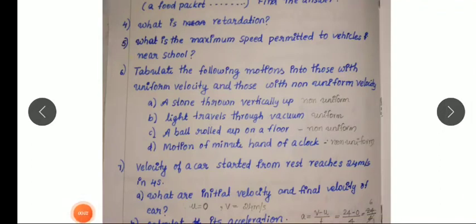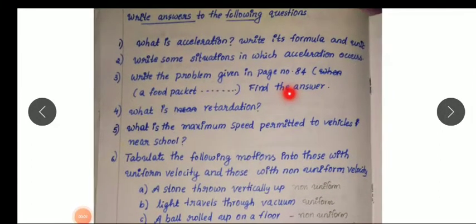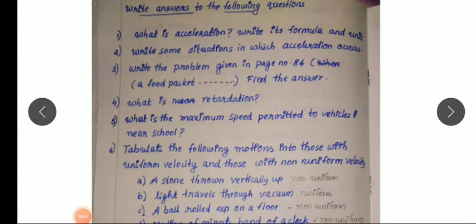Dear students, I will tell the answers to those questions which were given in the previous class. Okay. The first question, what is acceleration? Write its formula and unit. So what is acceleration? Acceleration is the rate of change in velocity. So the answer for this question you can find in page number 84. Okay. So acceleration is the rate of change in velocity.